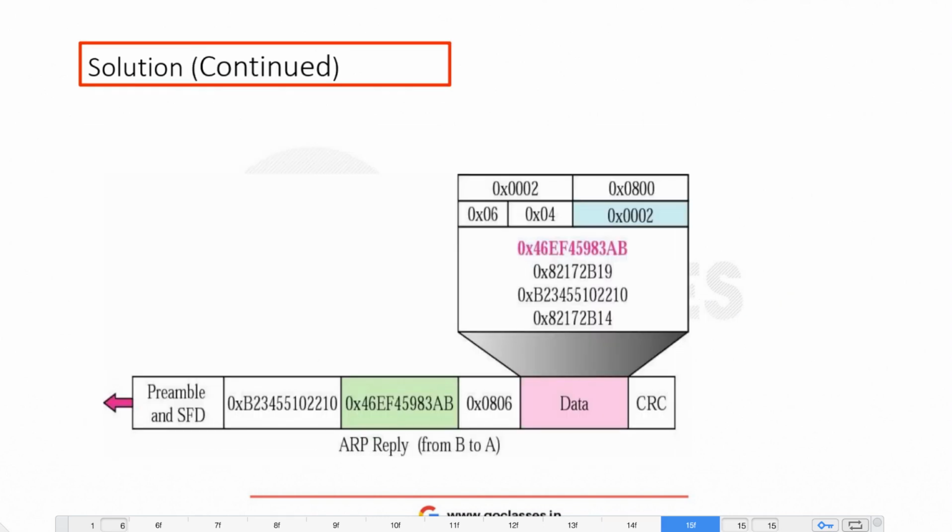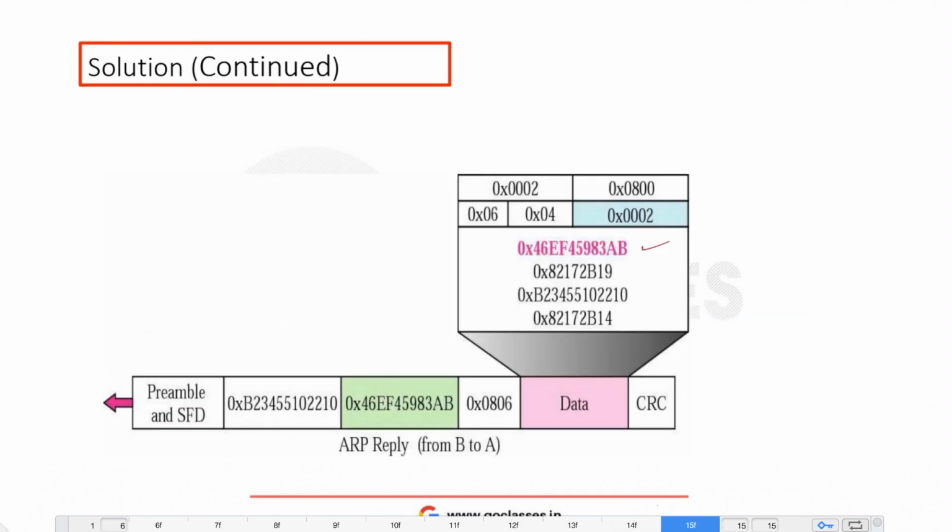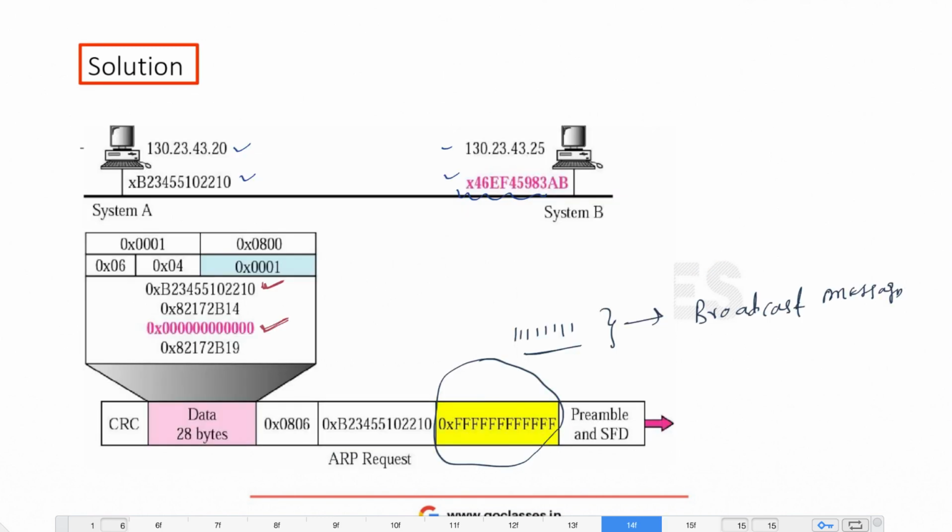Now this message will be received by everyone, including system B. System B will create its own ARP packet. It will say that this is my source IP address and source physical address, and this is the destination physical address, which means this time it knows the physical address of the destination.